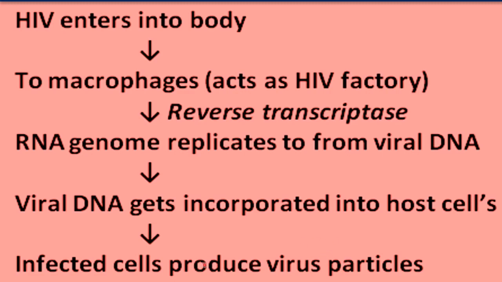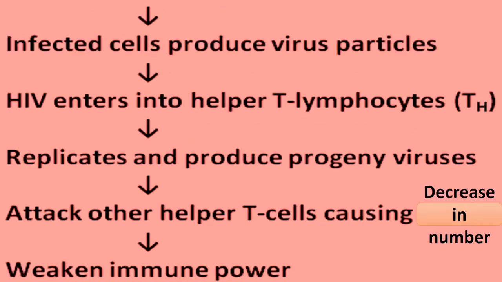That's why virus particles will be produced there.